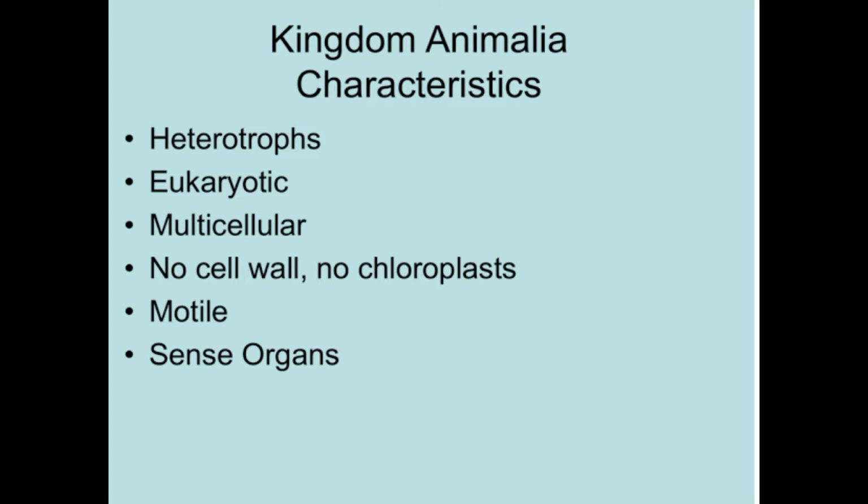Next kingdom, that is Animalia or animals. Again I am telling you, the same topic has a full chapter on kingdom Animalia, so I am giving only the highlights in this video. They are heterotrophs. Heterotrophs means organisms which do not prepare their own food. For food, they depend on other organisms. They are eukaryotic and multicellular. All of kingdom Animalia are multicellular. We are not going to see any unicellular organisms here.